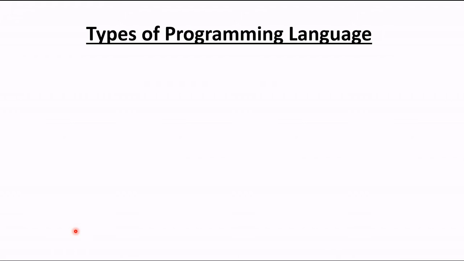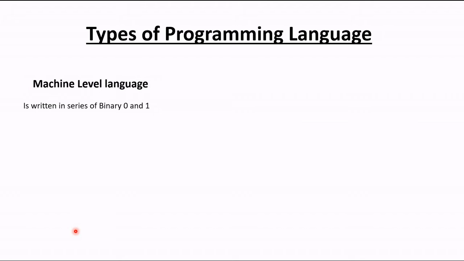Before going to the C programming tutorial series, I just want to tell you about the types of programming languages and the history of programming languages. At first, C had not come to us, or Python had not come to us. There are some processes or steps by which we get C. First of all, there is machine level language. The first language which comes is machine level language.